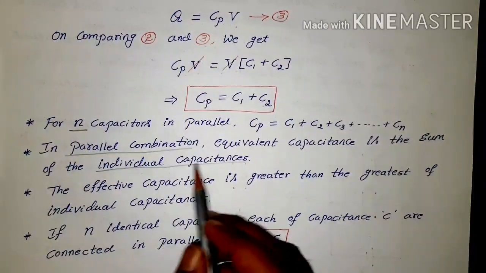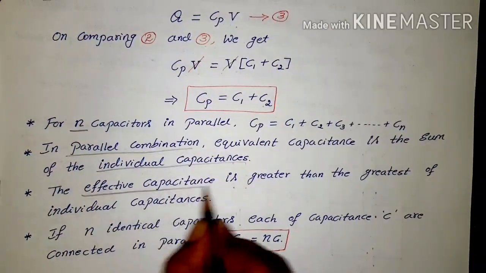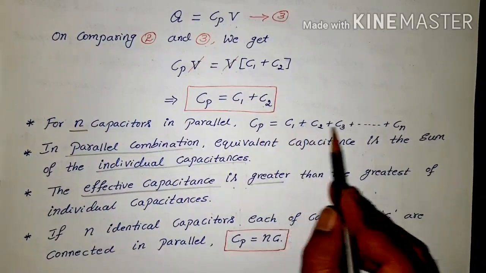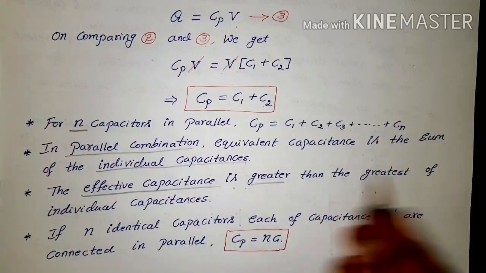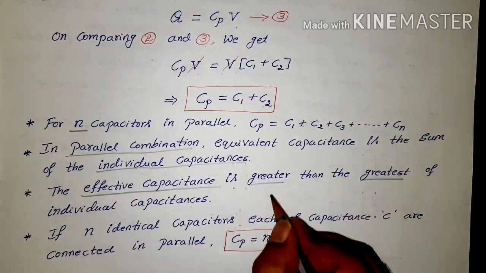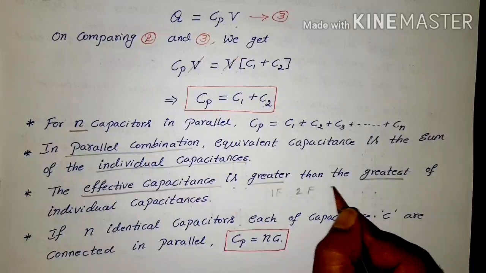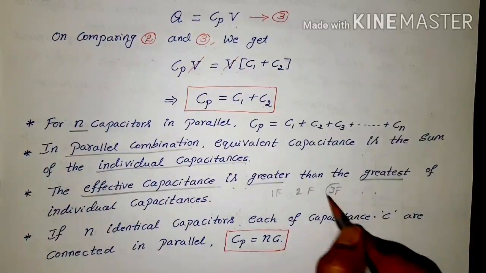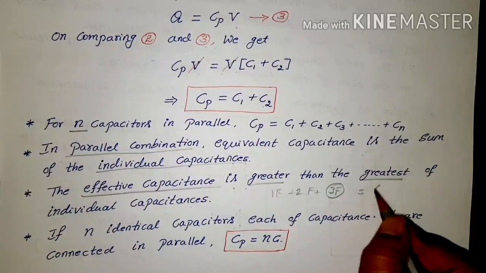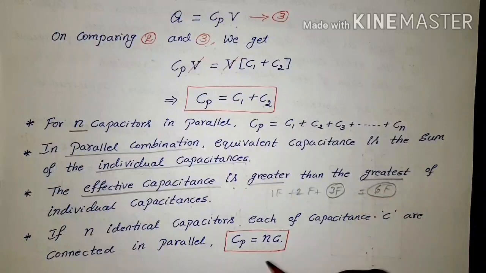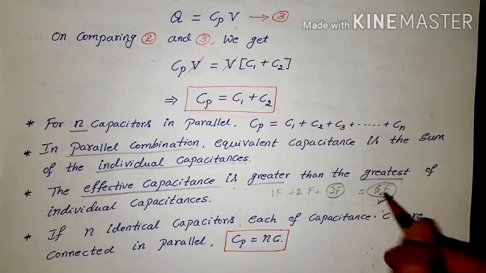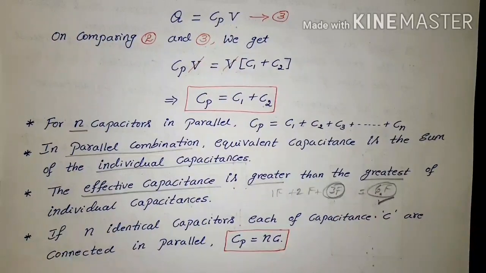Hence, the effective capacitance always comes out greater, because we are adding all the individual values. It is greater than the greatest of the individual capacitances. Suppose I take 1 farad, 2 farad, 3 farad in parallel. The greatest one is 3, and if you add them you get 6 farad. So the equivalent value is always greater than the greatest of the individual capacitances.